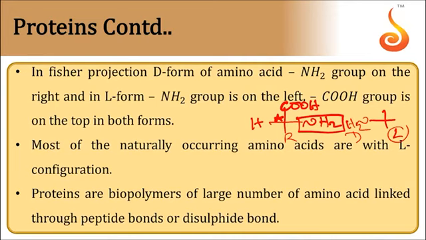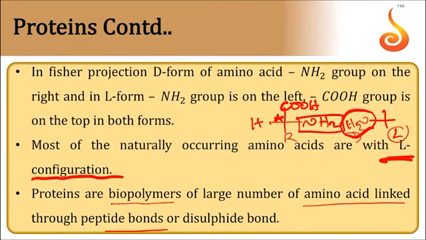Naturally occurring amino acids have L configuration. So when writing the Fischer projection formula of an amino acid, NH2 should be on the left hand side at the chiral carbon. Proteins are biopolymers of a large number of amino acids linked through peptide bonds.